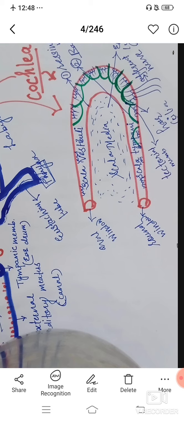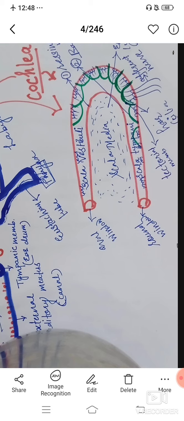After completing the middle ear, we start the internal ear. The internal ear is also called the labyrinth, and the labyrinth has two types: bony labyrinth and membranous labyrinth. The membranous labyrinth is the inner part and the bony labyrinth is the outer covering. But both the bony labyrinth and the membranous labyrinth are filled by a liquid called the endolymph. Okay, and the membranous labyrinth contains the cochlea, and the cochlea is a coiled structure.